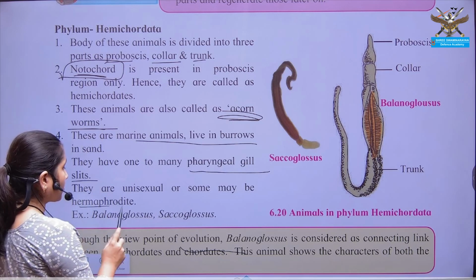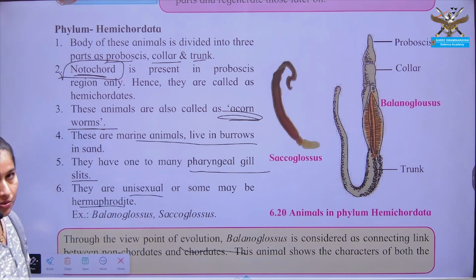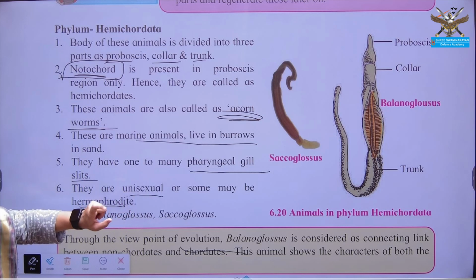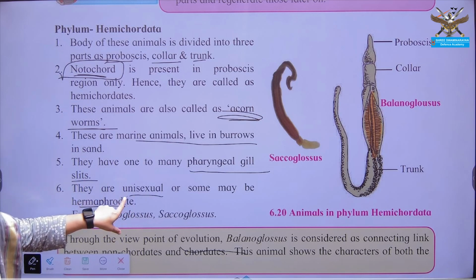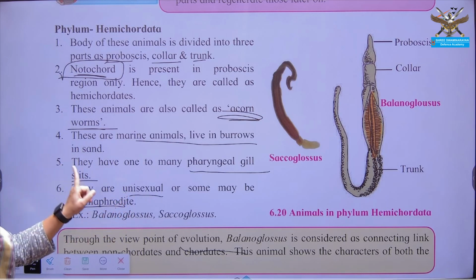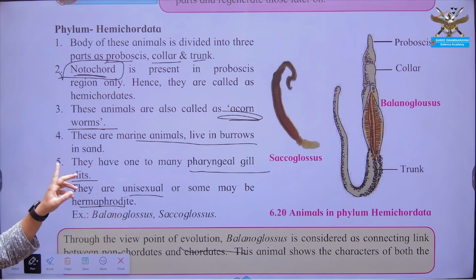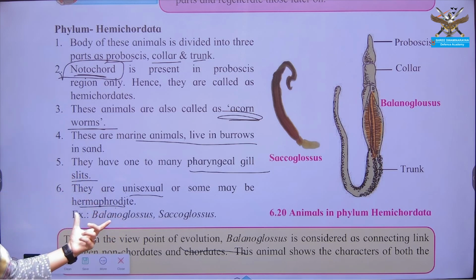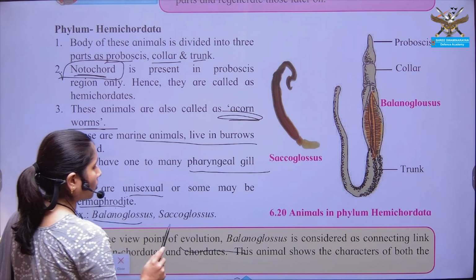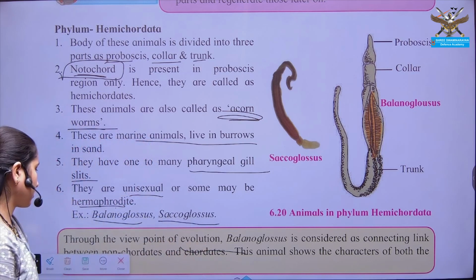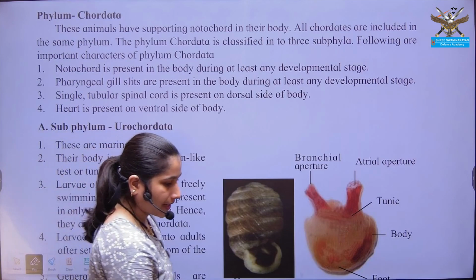These organisms are hermaphrodite or unisexual. Some are unisexual, some are hermaphrodite. Hermaphrodite means the presence of male and female reproductive organs within the same organism. Again, I am repeating this, don't forget. What do you mean by hermaphrodite? Examples are Balanoglossus and Saccoglossus.